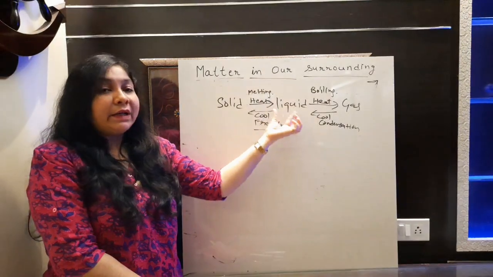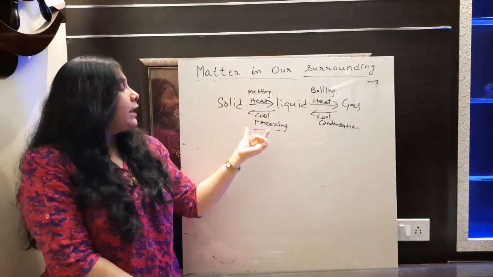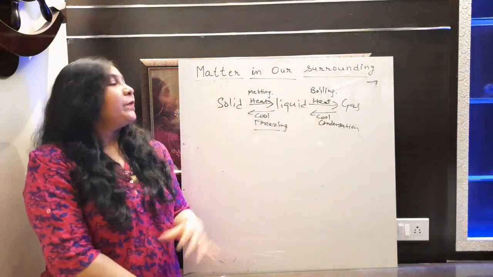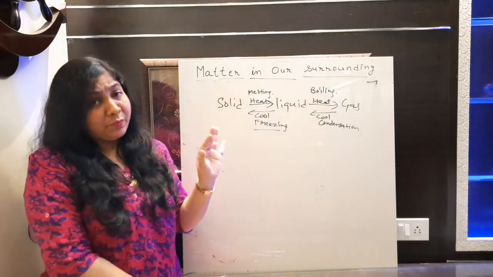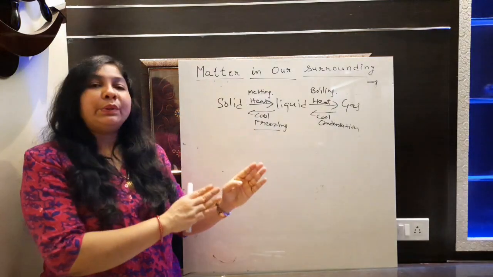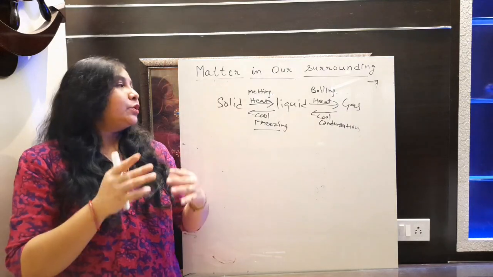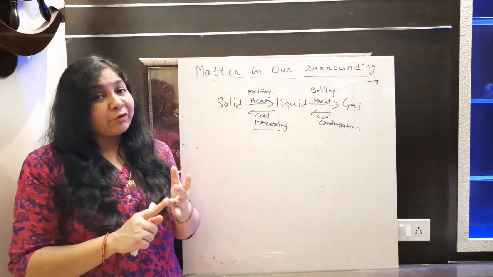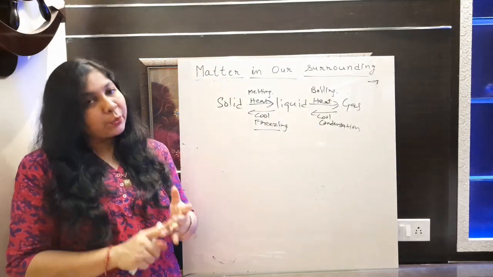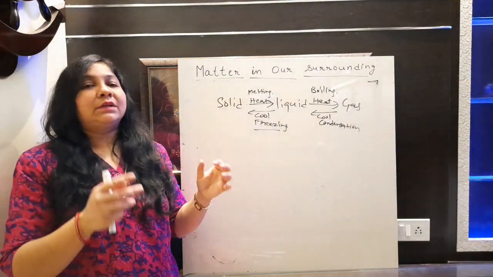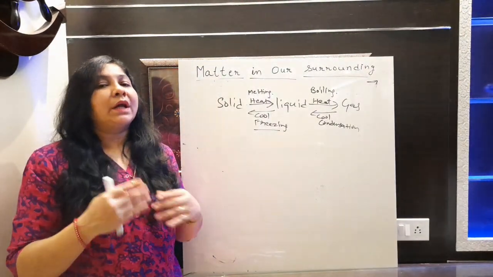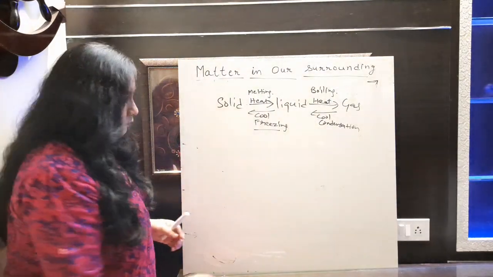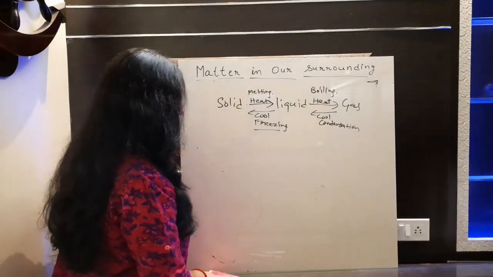If you are converting liquid by cooling into solid, it is defined as what? Freezing. So there are few processes because of that you are able to convert the state of matter. So the question is, are we able to convert the state of matter? So yes, we can do this. There are lots of processes that by using that you can convert the state of matter. Okay.